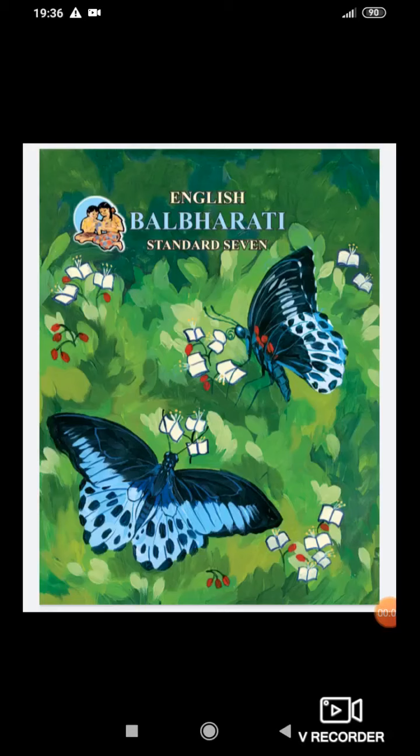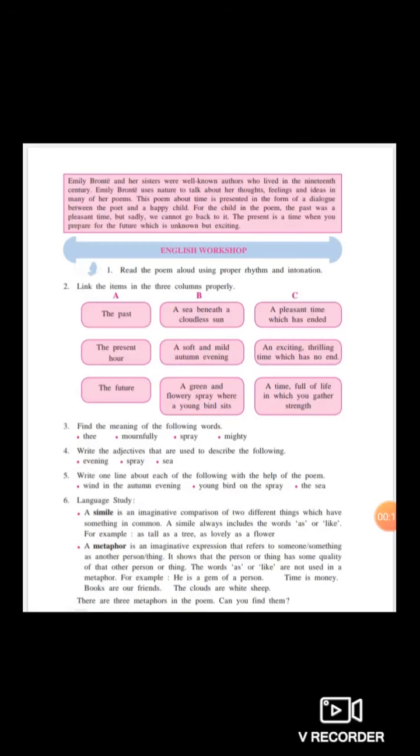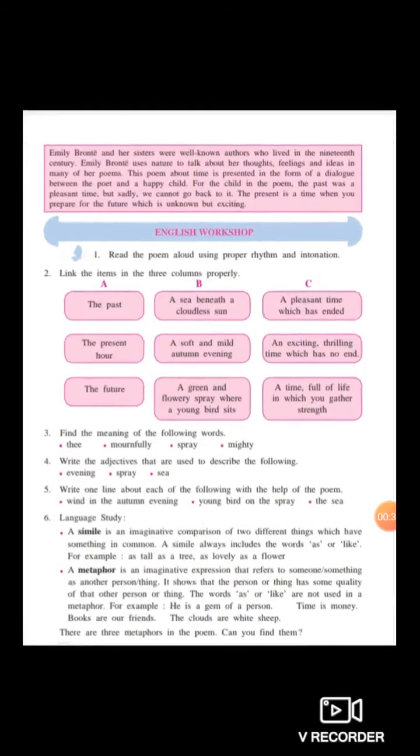Before beginning with today's lecture, I will request you all to kindly open your English textbook. Students, in the previous lecture we have completed the poem Past, Present and Future. In today's lecture, we'll begin with the language study. In your textbook, page number 2, you can see question number 6, language study.